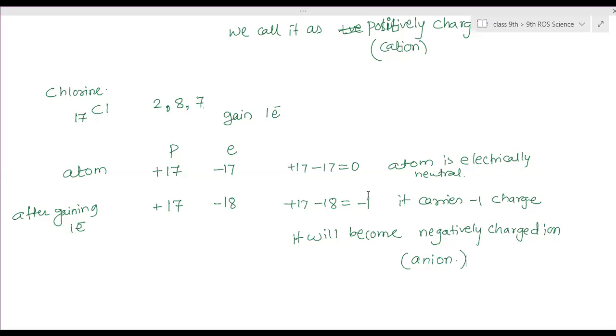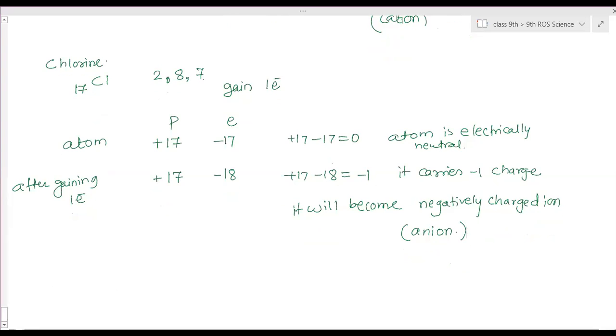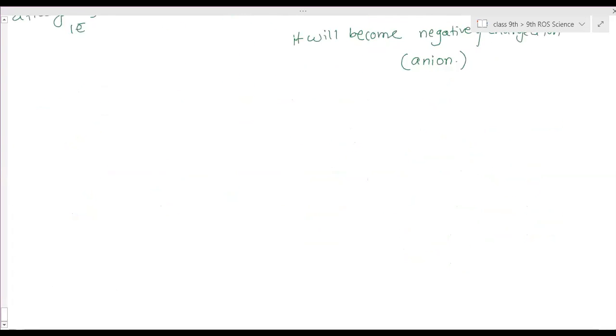Now, how to find out which atom will lose electrons and which atom will gain electrons? For that, you need to know the atomic numbers, that means how many protons that atom carries. So we know that. But first, before that, there are rules to find out the electronic configuration.